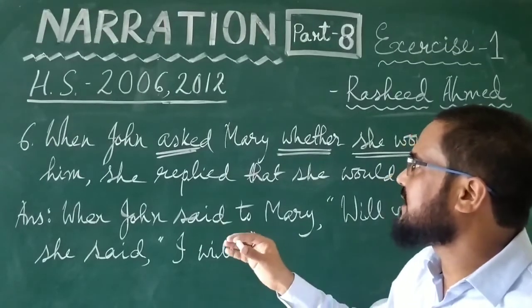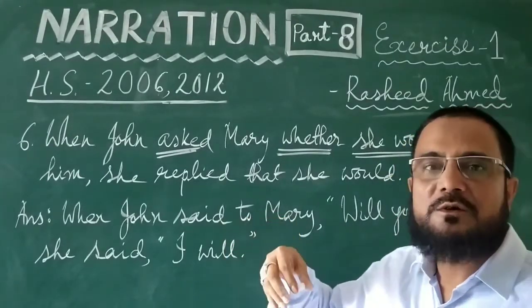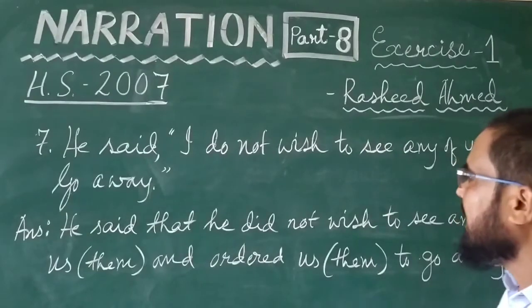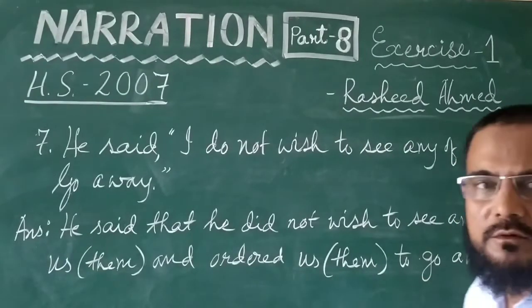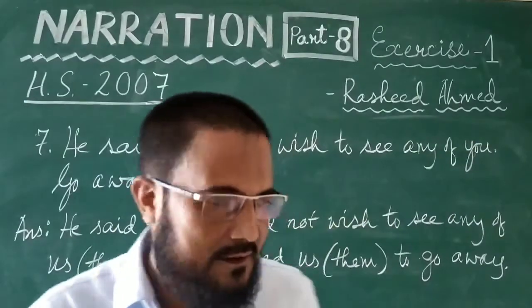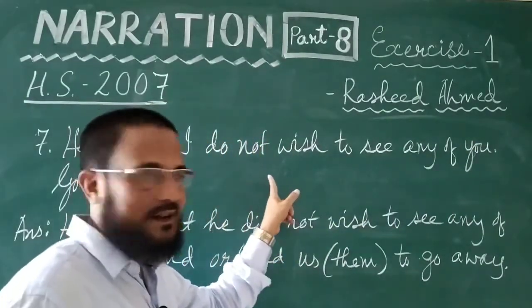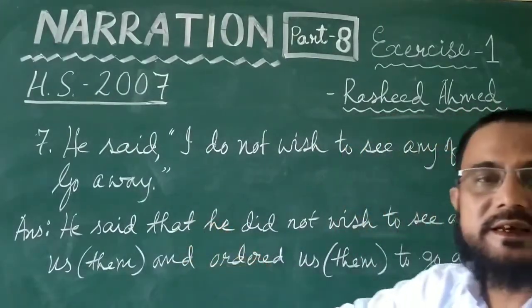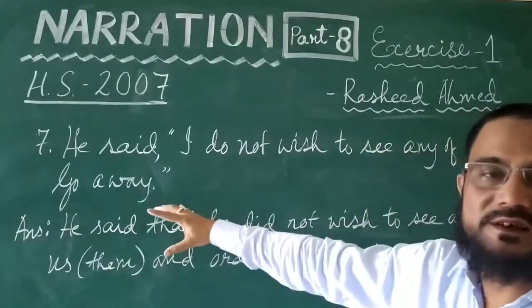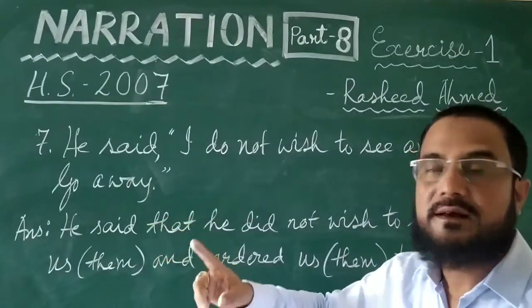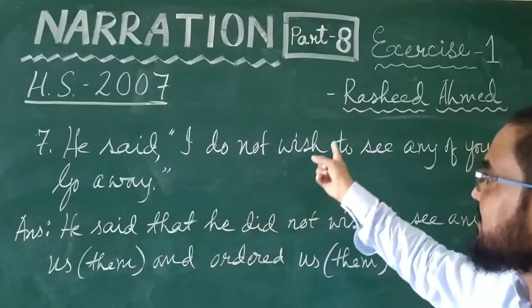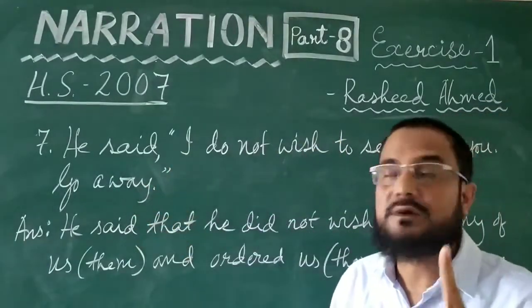The next sentence that we will do will be the one that came in 2007. One question came in 2007. He said, "I do not wish to see any of you. Go away." Two sentences are there. "I do not wish to see any of you" is assertive. And the second sentence is imperative. See the tone of the second sentence, the mood of the speaker. "Go away" may also mean you ask someone to go away. But here the first sentence tells us that the speaker was in an angry mood.